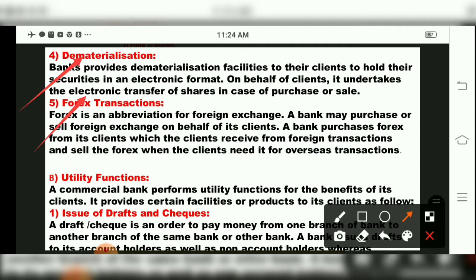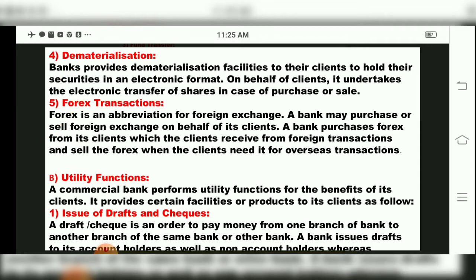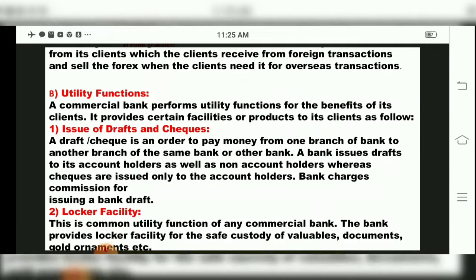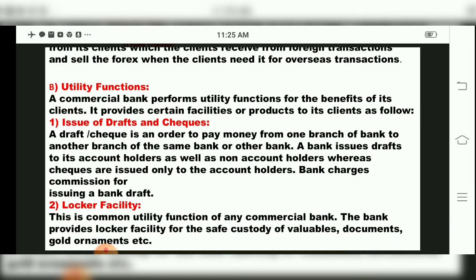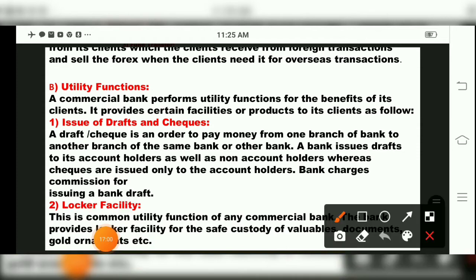Now come to our next part. See, we are studying the secondary functions of the bank. Now in that, we will study utility functions, children. Now what is this utility function? This is the second type of function in a commercial bank. So in this commercial bank, the utility functions we are studying, it performs utility functions for the benefit of its clients. It provides certain facilities or products to its clients, as follows.